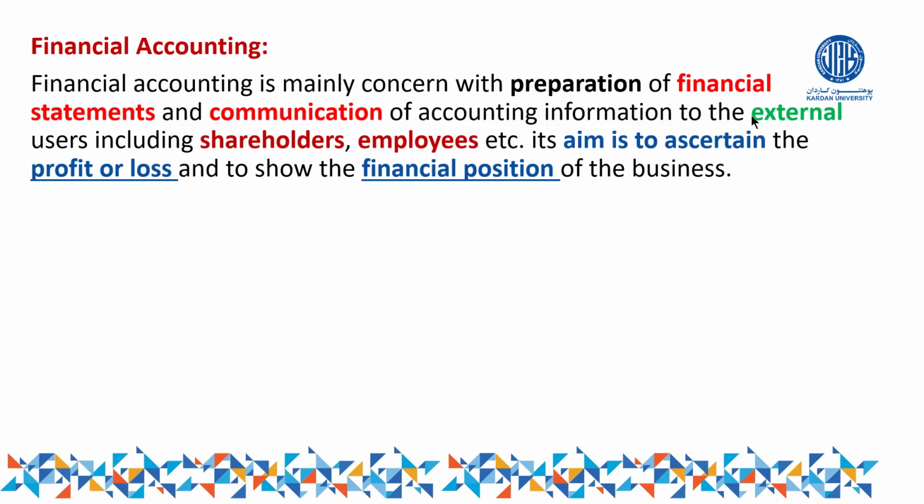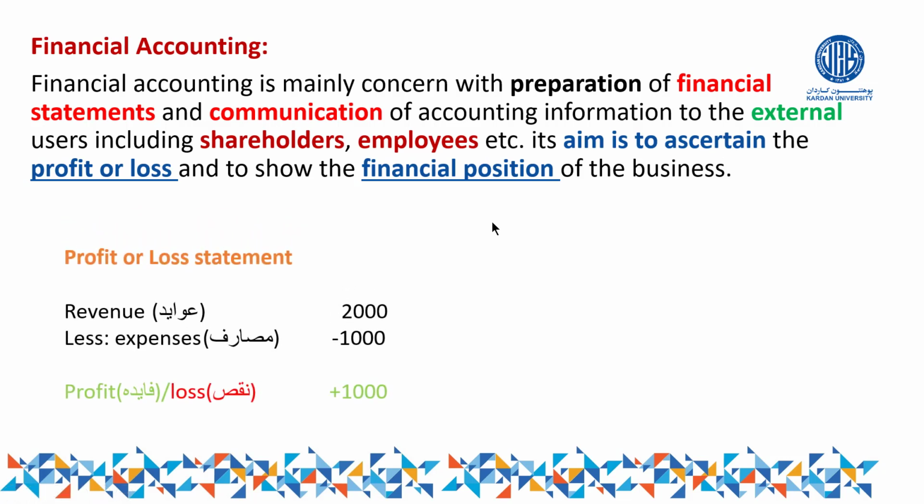But we cannot say only for external users; internal users can also use it. So what are external users going to find from financial accounting? They can find out the profit and loss, as well as the financial position of the business. Although we will explain the financial statements, profit and loss, or financial position later on, for the time being, in order to understand the basic meaning of financial accounting, here I have made a simple example of financial statements.